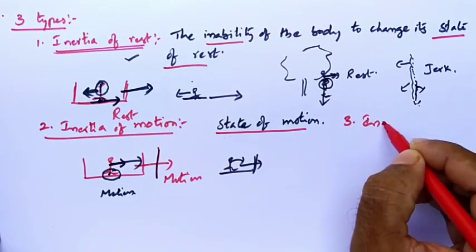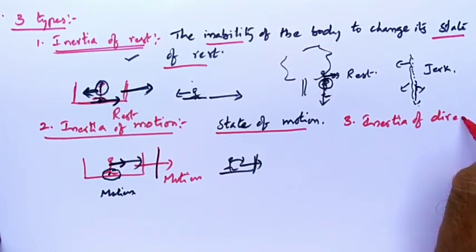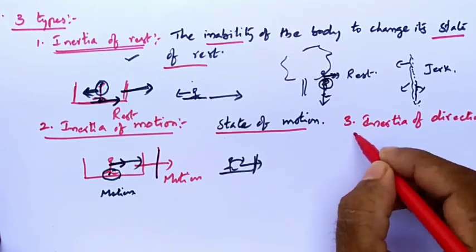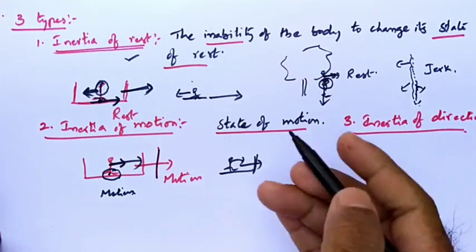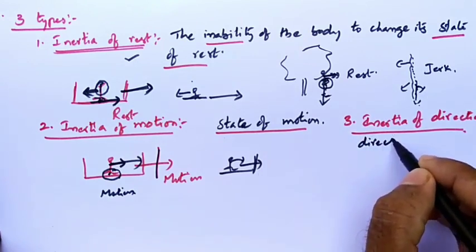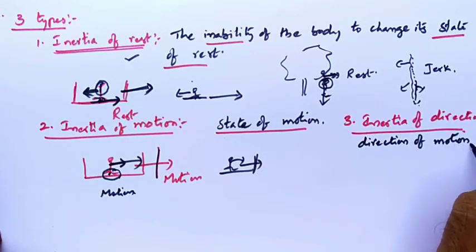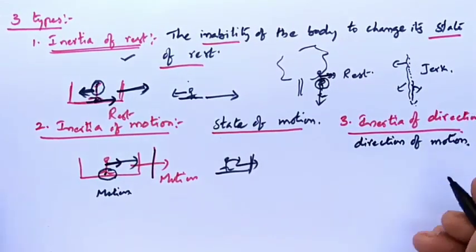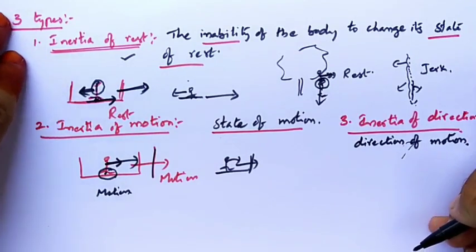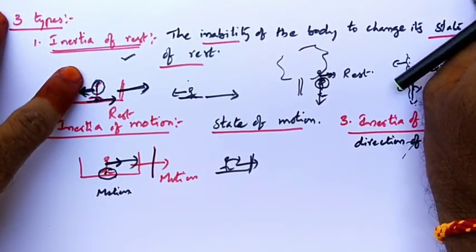And the third one is, what is that? Inertia of direction. So what is that? Similarly, the inability of the body to change its direction of motion. The inability of the body to change its direction of motion is known as inertia of direction. Clear this one? In this way we can define inertia of direction.